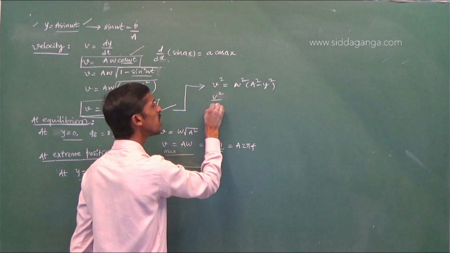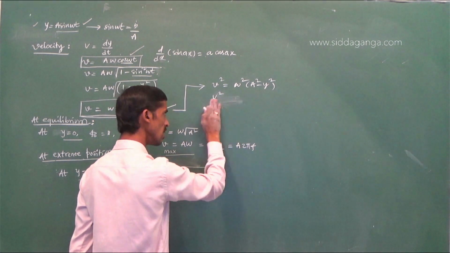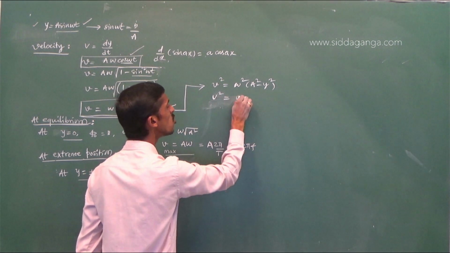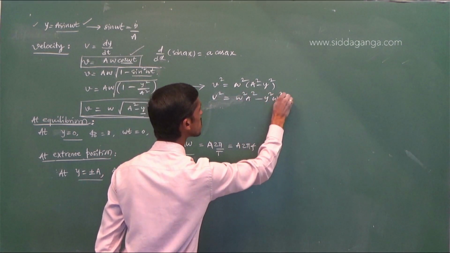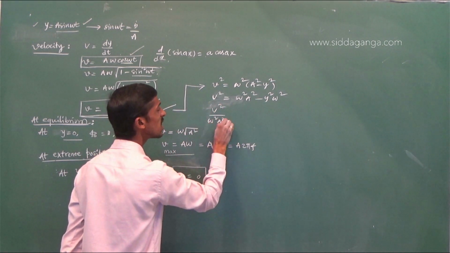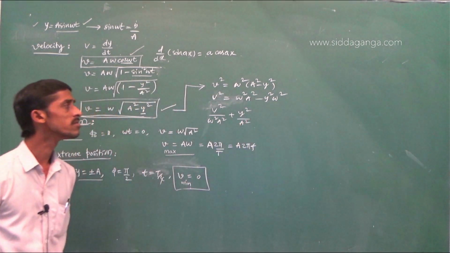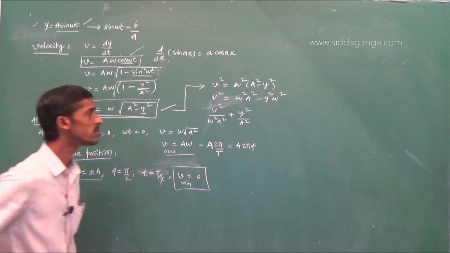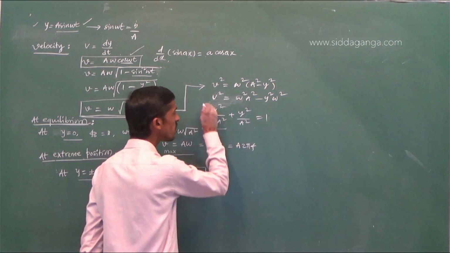So v square by omega square a square is equal to a square minus y square by a square. So v square by omega square a square plus y square by a square is equal to 1. Have you seen this equation in mathematics?